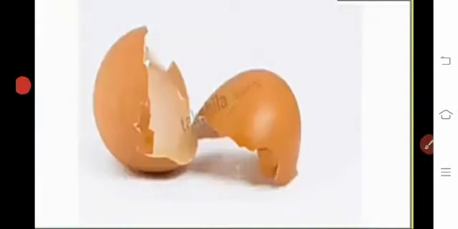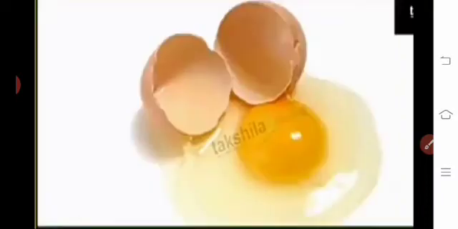It's an eggshell. If you carefully notice, an egg has a thin protective shell called the eggshell. Okay. Next, the eggshell with yolk. You see, within the eggshell, there is a white jelly-like substance called the albumen. We have studied in our chapter, no? Yes, there is the albumen which is rich in proteins.